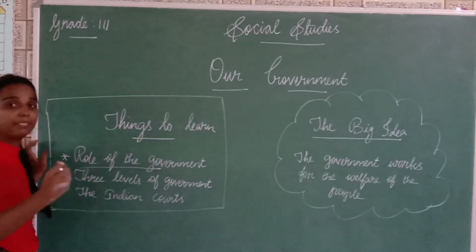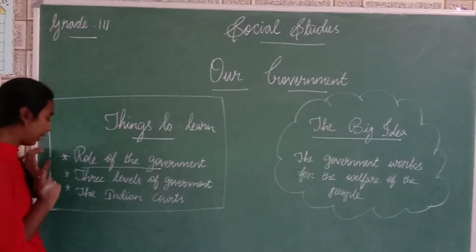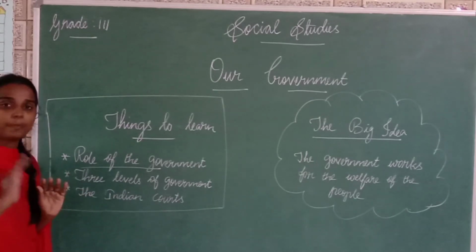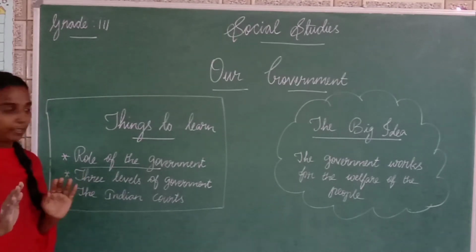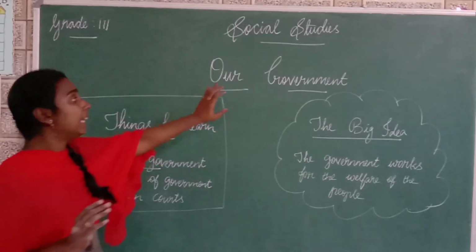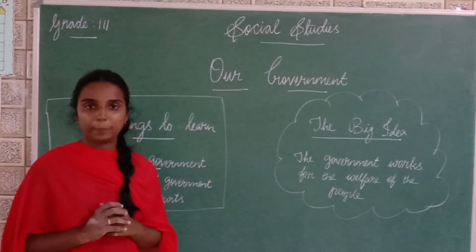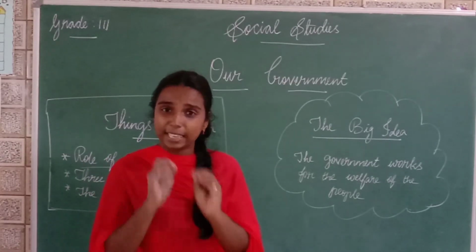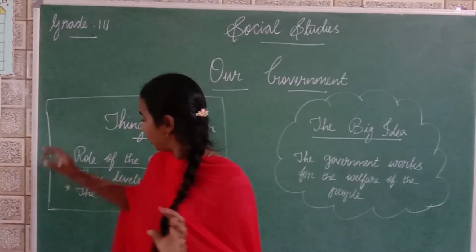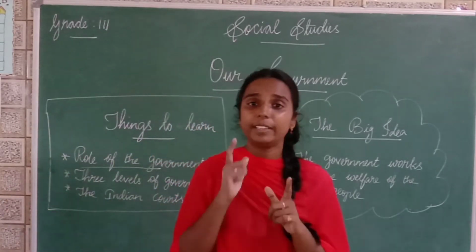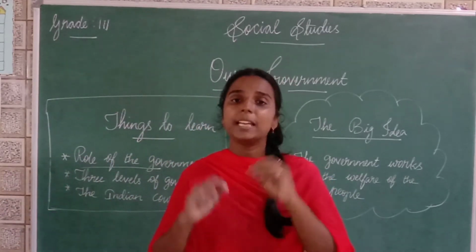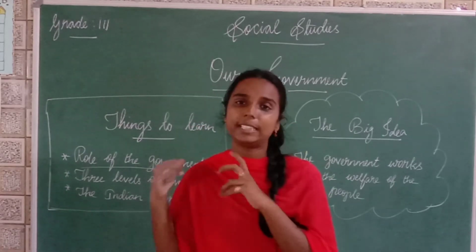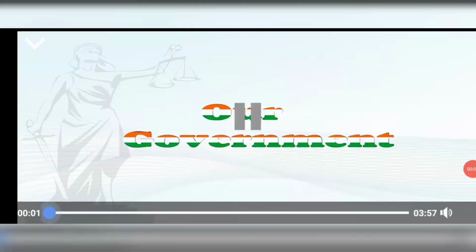Next we will learn what are the 3 levels of government, and at last we will learn about the Indian courts, how these Indian courts are functioning. So these are the things we are going to learn in this lesson, our government. Now let us watch a small video that will tell you about all these 3 things, whatever we are going to learn in this lesson. Just watch the video to get an idea about what we are going to learn in this lesson. Our government.